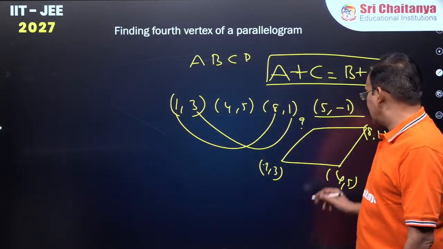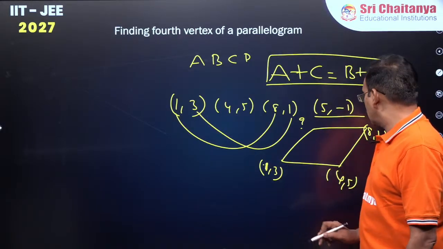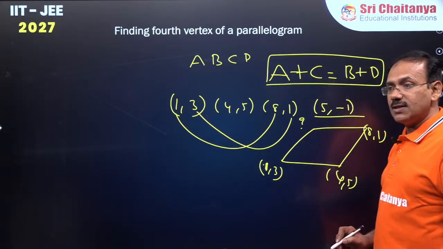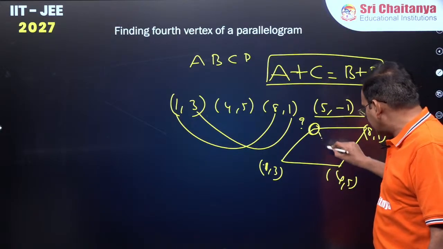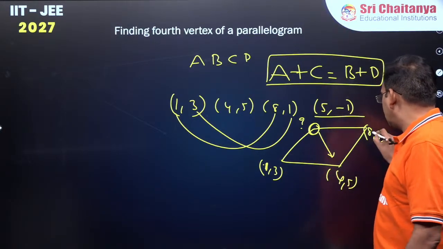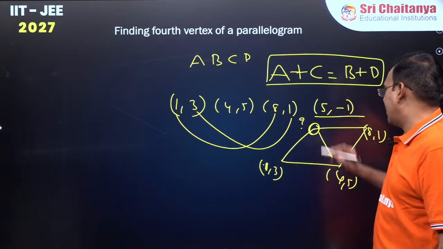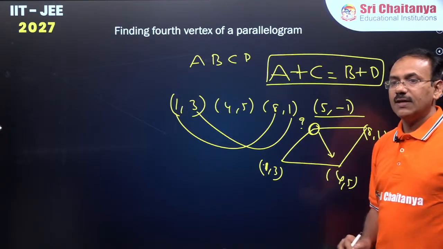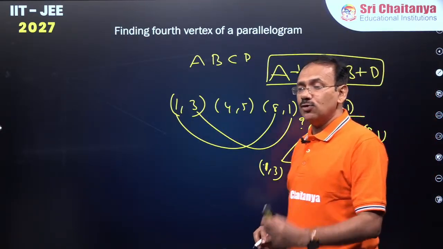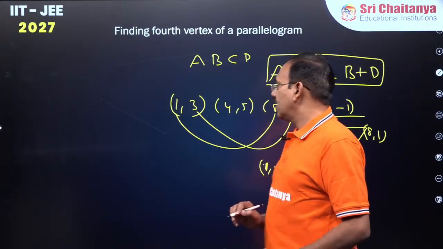Simply, if you want this vertex, subtract the opposite one and add these two. 8 plus 1, 9, 9 minus 4 is 5. 1 plus 3, 4, 4 minus 5 is minus 1. This is a very, very useful result, dear students, for finding the fourth vertex of the parallelogram.